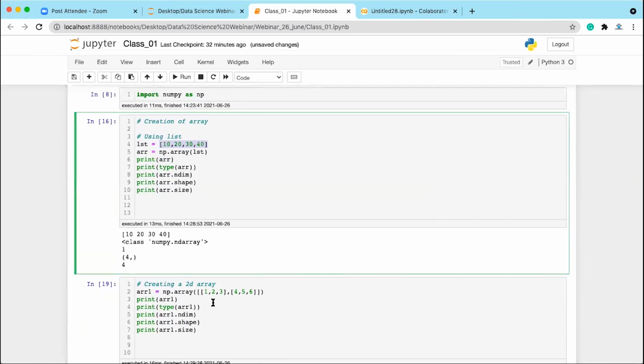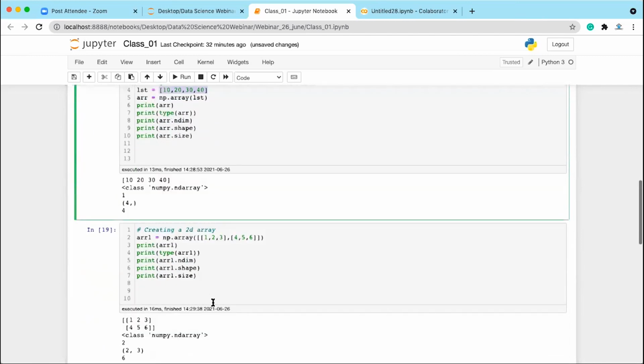Can we say that NumPy is the same as STL in C++? Yes, understood. Okay. Clear, everyone?